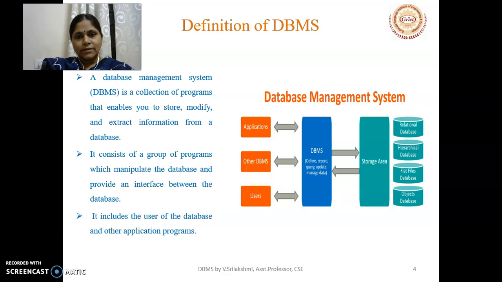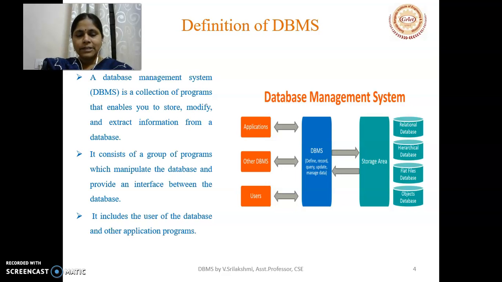In this, I will be explaining what is database management system. We have already seen what is a database. Now we will be seeing what is database management system. A database management system, it is a collection of programs which enables us to store, modify and extract the information from the database.